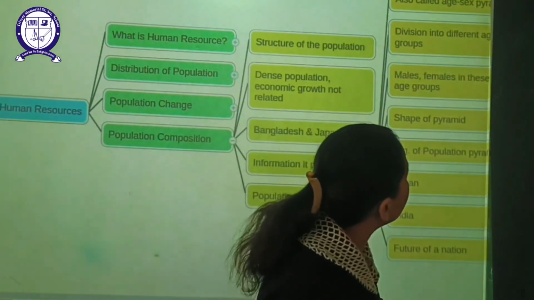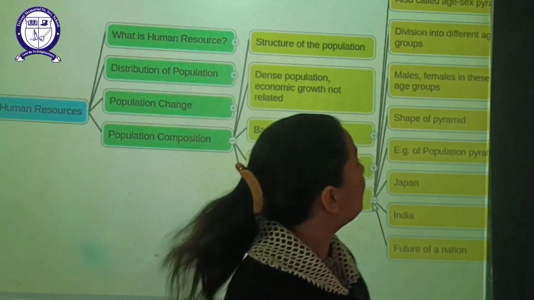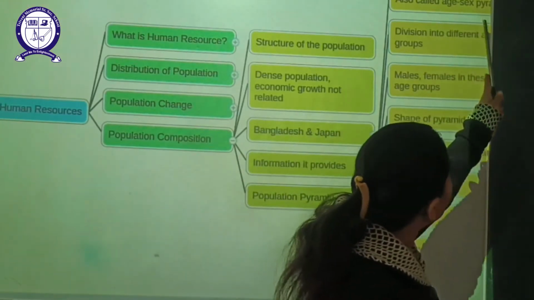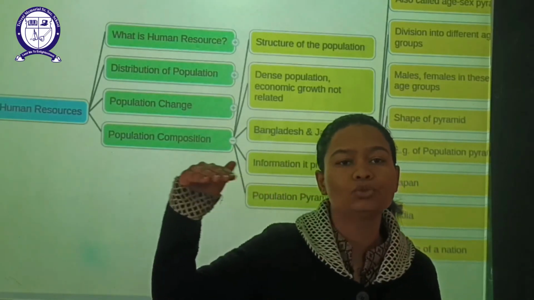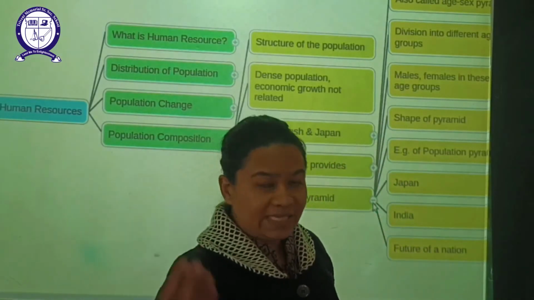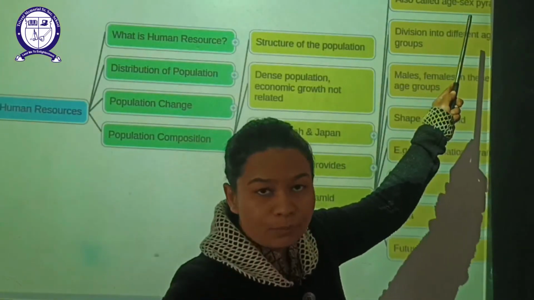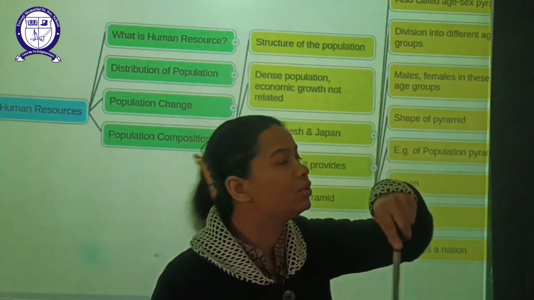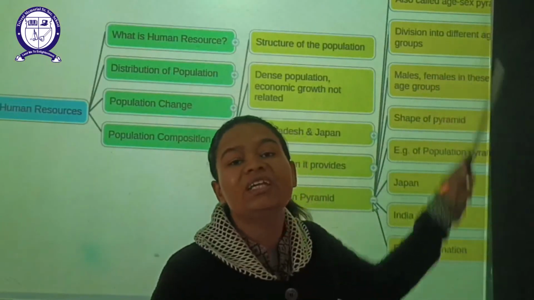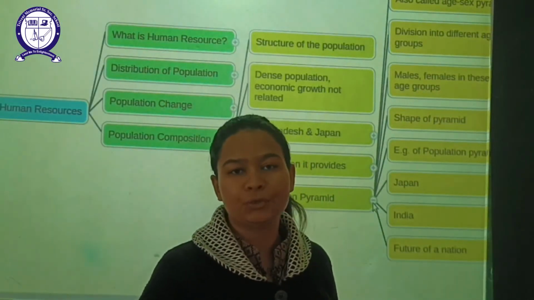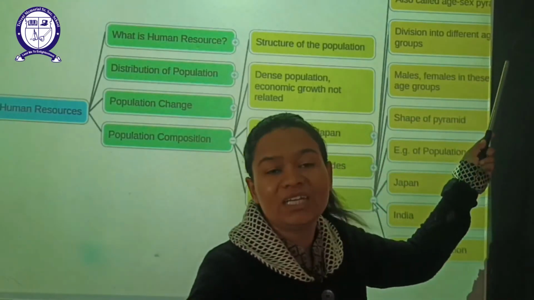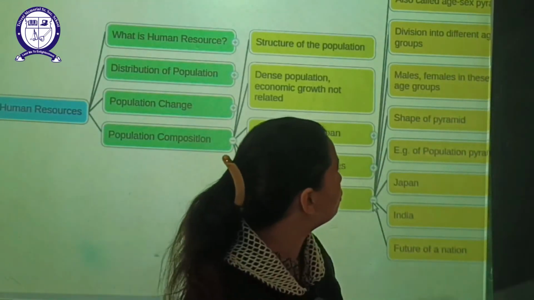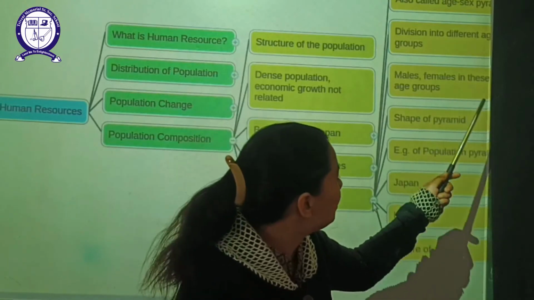What does a population pyramid represent? Basically, it is also called an age-sex pyramid, in which on the x-axis we take the sex or the other component, and on the y-axis we take the different age groups like 0 to 10, 10 to 20, 30 and so on. Then the division of different age groups, which I already discussed with you, as males and females.